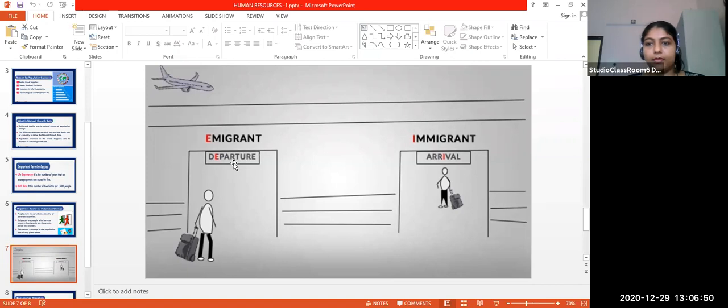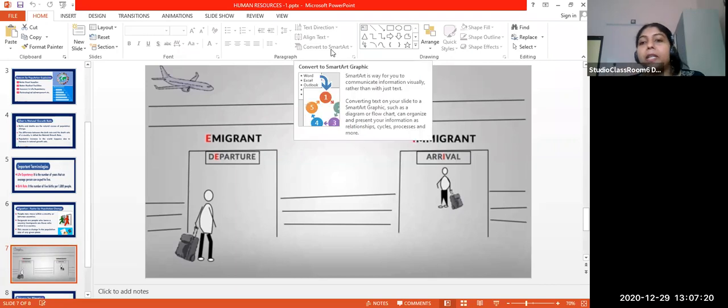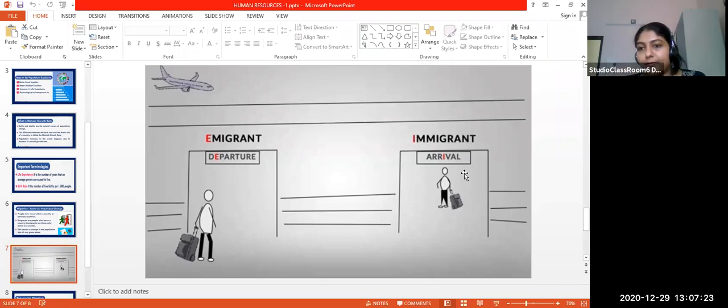If you are leaving India and going to the UK, here you are an emigrant. Then immigrant: arrival, a person who arrives in a country. Suppose you are leaving India and going to the UK. When you reach that airport in that country, the UK, there you will be an immigrant.